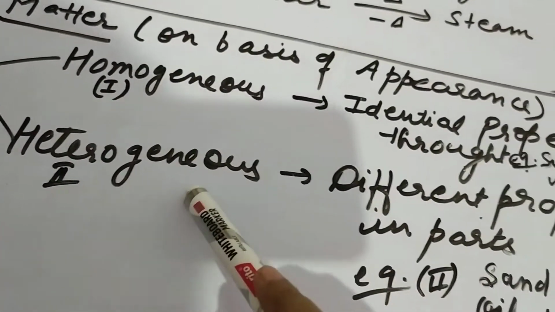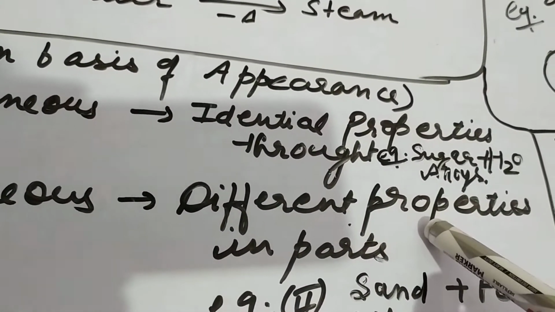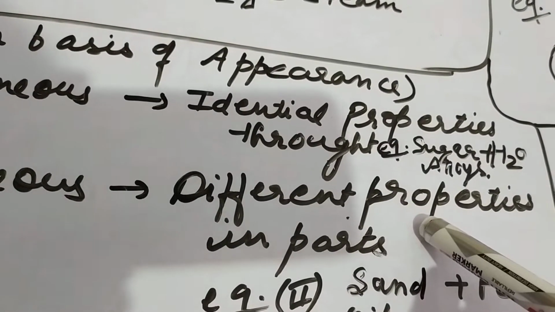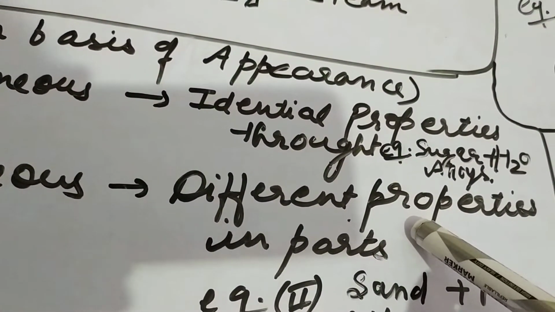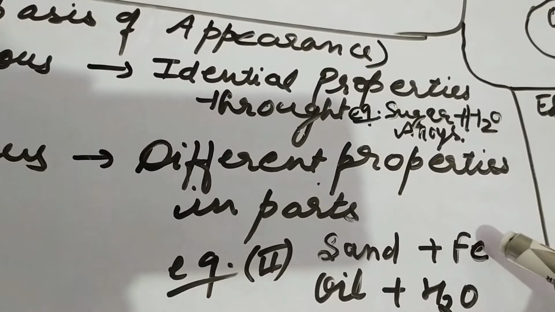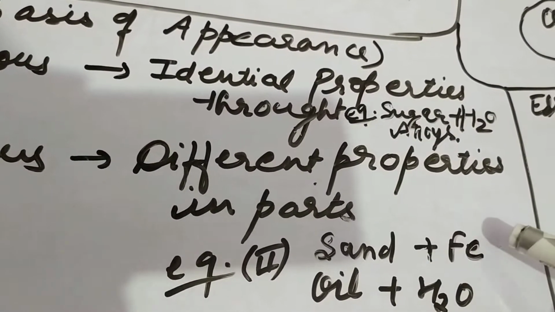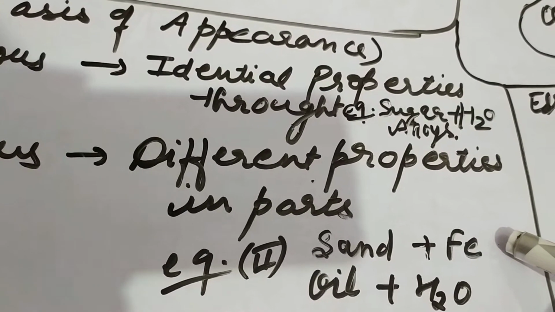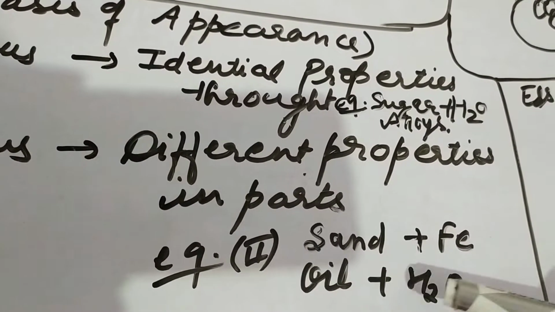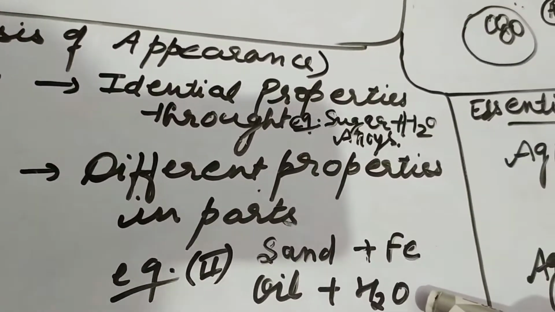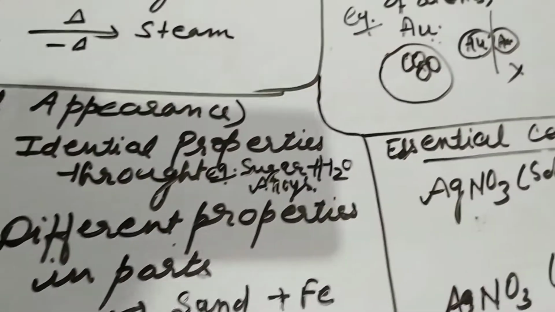Next is heterogeneous. Heterogeneous matter is just the contradictory. It has different properties in different parts of the matter because of the different distribution of the particles. For example, sand and iron. Somewhere sand will be more, somewhere iron will be more. So the properties and distribution of particles are different in different parts of the matter. Similarly, oil and water is again an example of a heterogeneous matter.